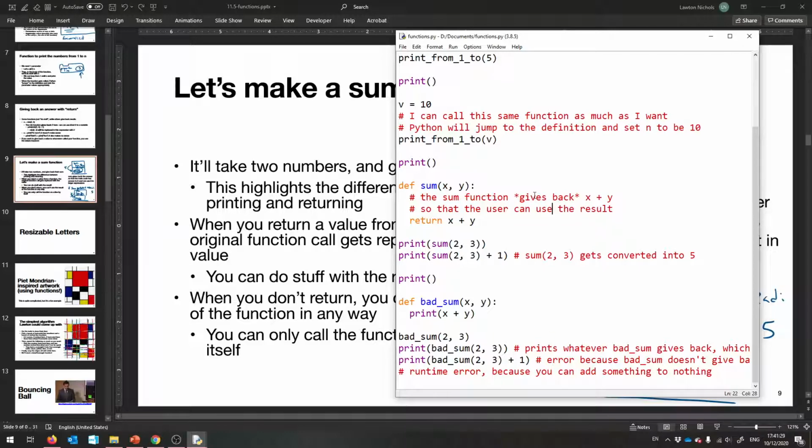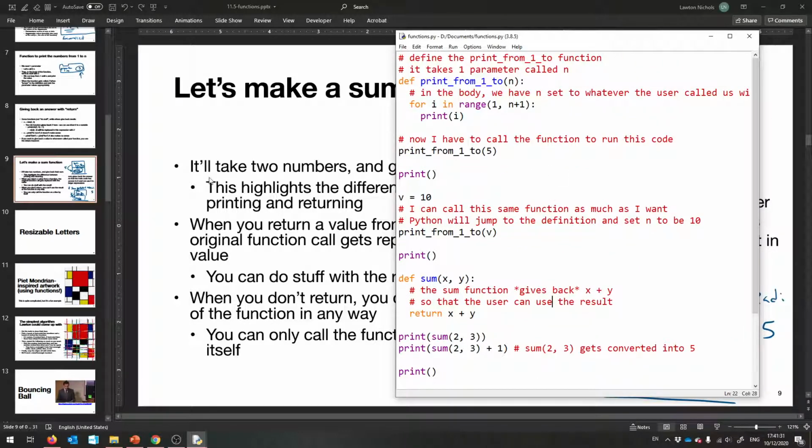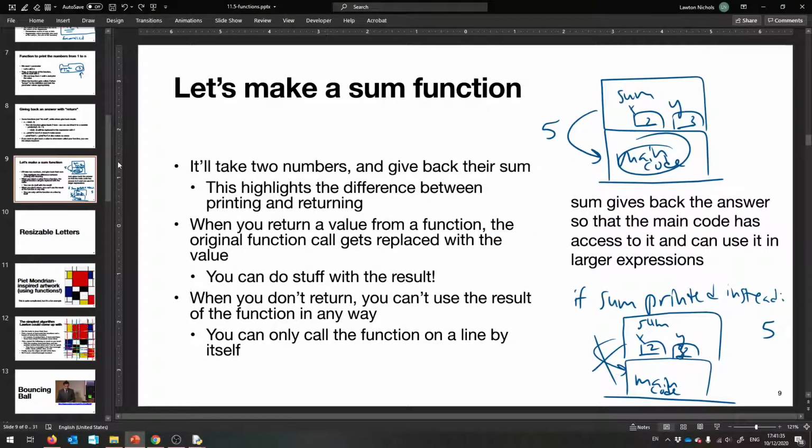Okay, so this is where I want to stop. Hopefully this wasn't too horrible, and this idea of returning results, which is going to become very important, makes sense to you. Okay, so with that, that's where I want to leave you.